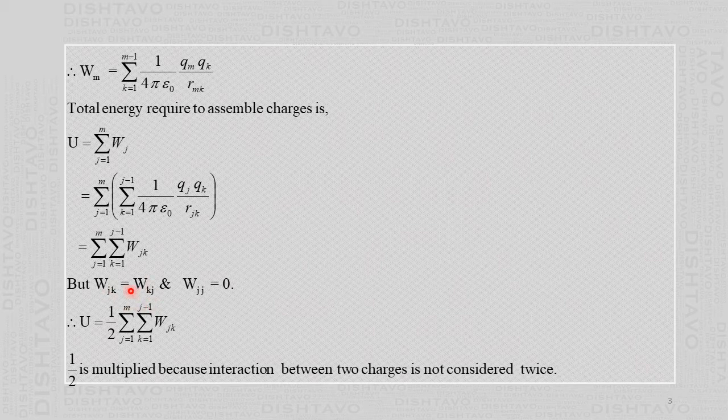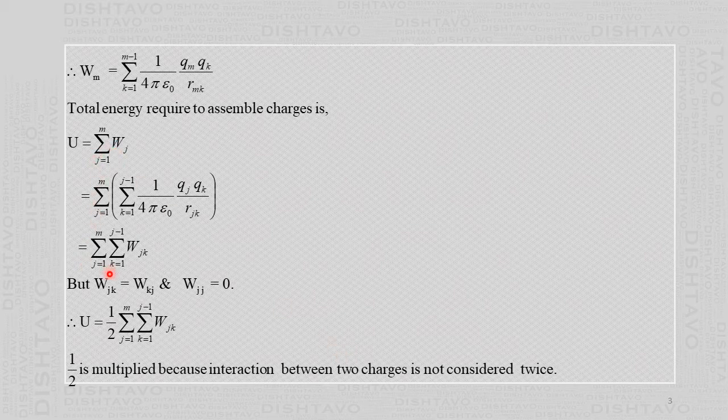The value is the same, and that's why we have to write half here. See, Wjj is 0, that is one thing. Wjk equal to Wkj, so all this iteration is half of that only. Half is multiplied because the interaction between two charges is not considered twice. When you bring the third charge, the work is done against the first charge. But when you bring the first charge, the third charge was not there, so no work is done against it.